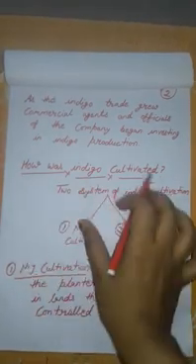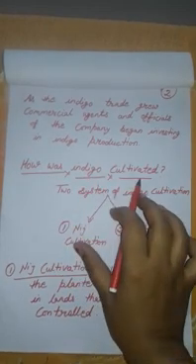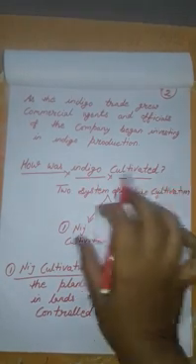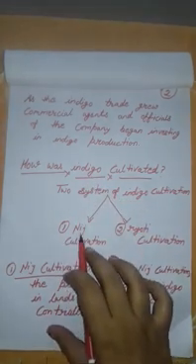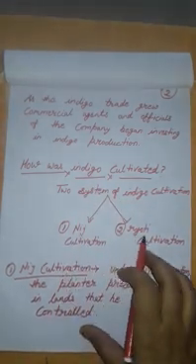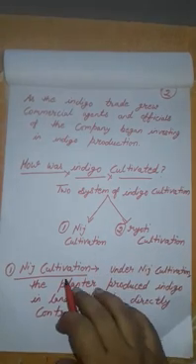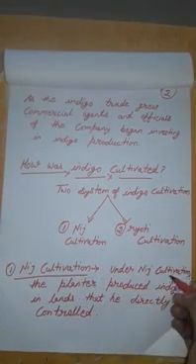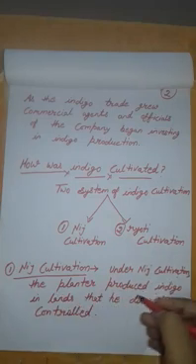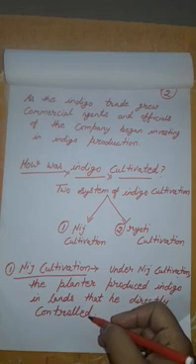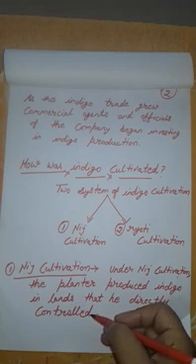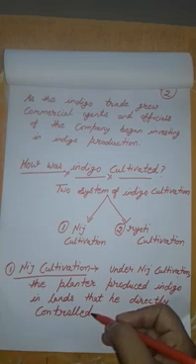Children, please understand this question. How was indigo cultivated in India? There are two methods to produce indigo in India. First is niche cultivation. Second is rayat cultivation. What do you mean by niche cultivation? Under niche cultivation, the planter produced indigo in lands that he directly controlled. Repeat again: within the system of niche cultivation, the planter produced indigo in lands that he directly controlled.